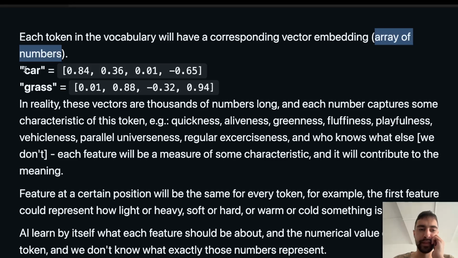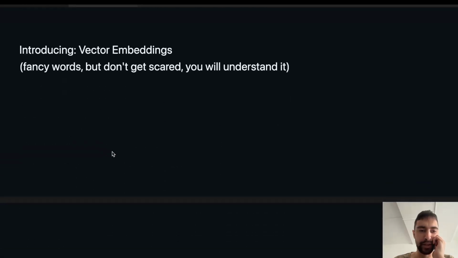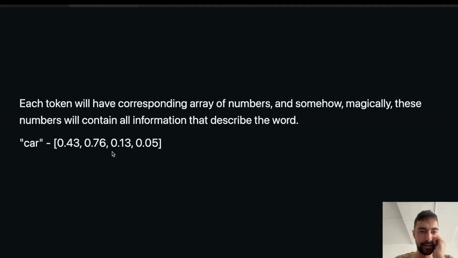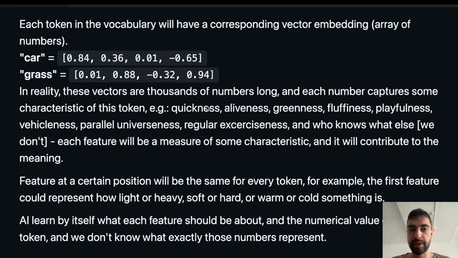For example, token car can have some array of numbers. Token grass can have some other array of numbers. So I think that's pretty easy to understand. Each token has this corresponding array of numbers. In reality, these vectors are thousands of numbers long. Maybe even 7,000 for DeepSeek, I think, or maybe 1 to 2,000 for other models.